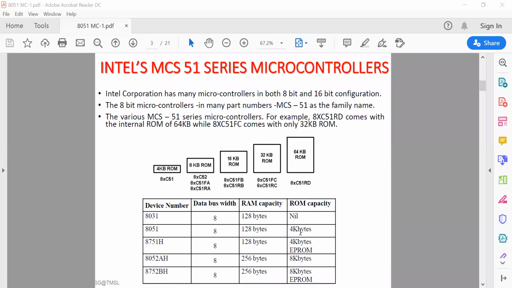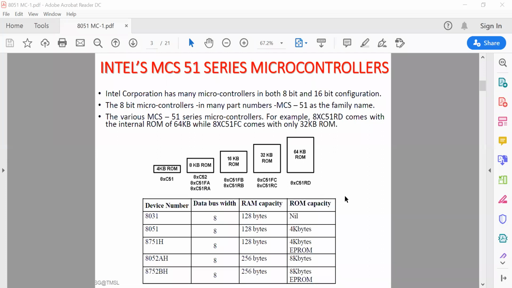Different variants are available as 8751, 8052, 8752B. You don't need to consider other microcontrollers other than the 8051, because according to your syllabus only the 8051 is required.